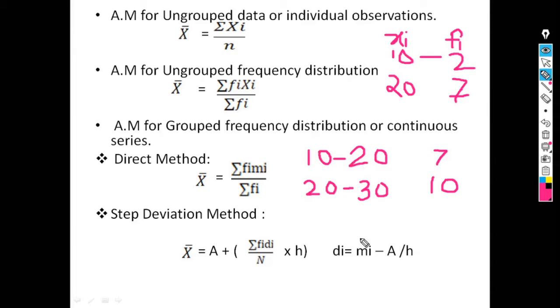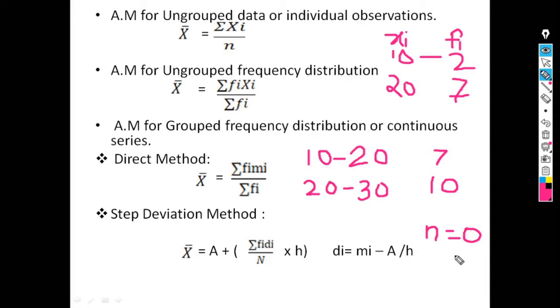So di is equal to mi minus a upon h, and a is the assumed mean. Assumed mean means we have to assume some value from the given observations. This assumption is based on n. If n is odd, meaning the number of observations is odd, then the assumed mean is the middlemost observation.